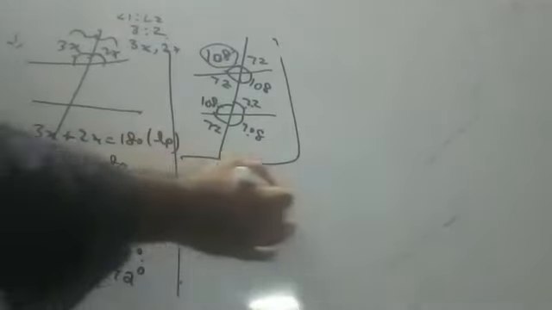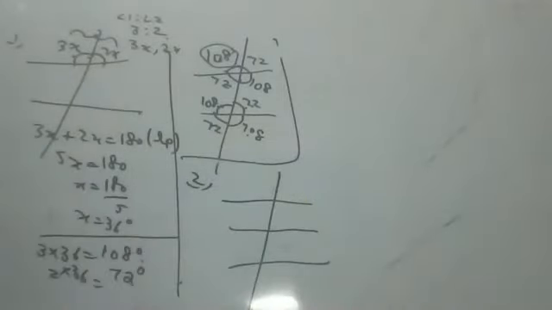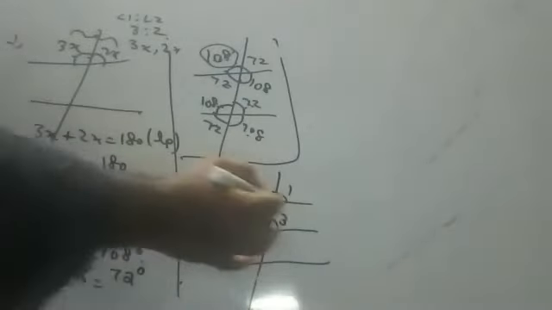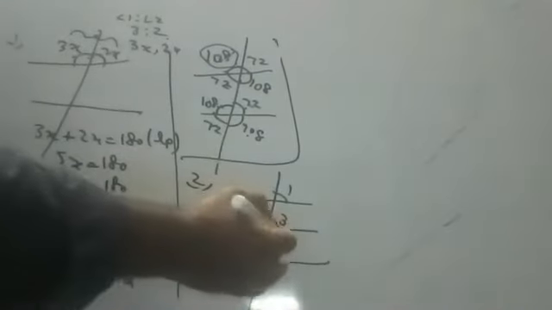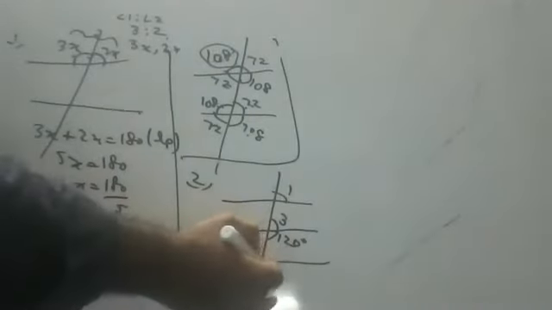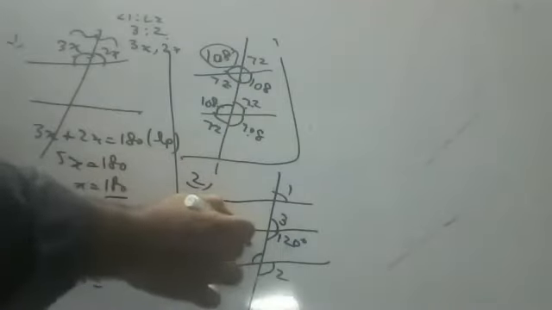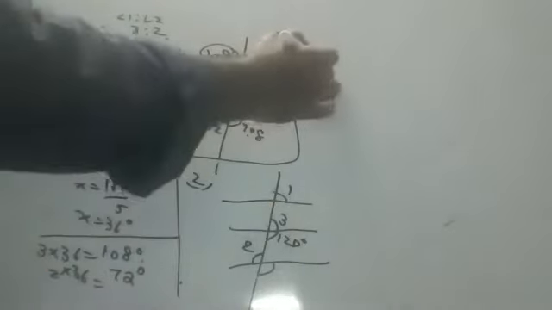Second sum, 3 parallel lines. 3 parallel lines are given, with one transversal cutting all 3 parallel lines. This is 1, this is 3, this is 120 degrees. And this is 2. So he's asking you to find out angle 1, 2, 3. Very, very easy. Okay, so children, angle 1 is equal to 120 degrees.